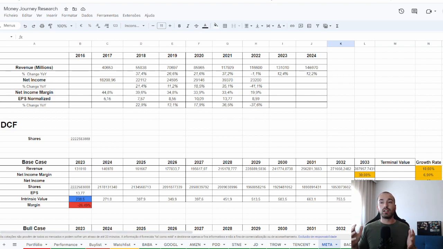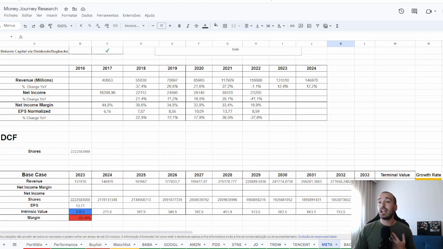Meta is a really big company, and in the future it will be difficult to grow a lot as the company matures and grows bigger. So I like to use one growth rate for the next 5 years and a different one for the last 5 years. Meta is growing a lot, but I want to be conservative.